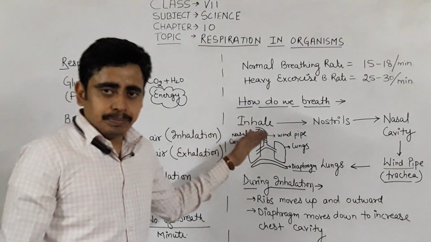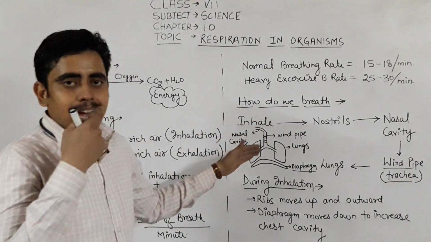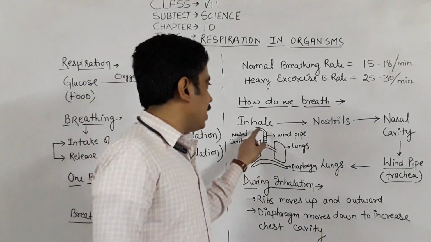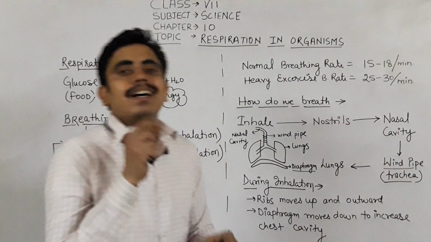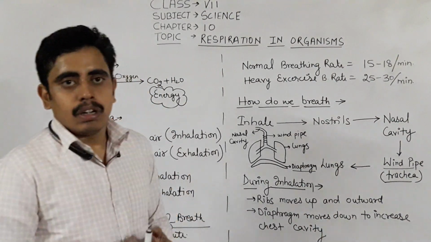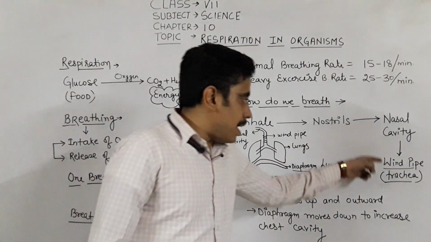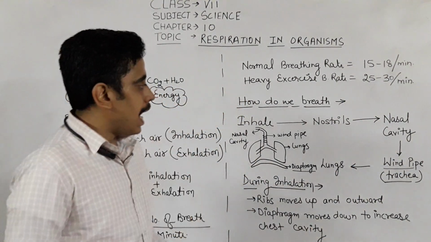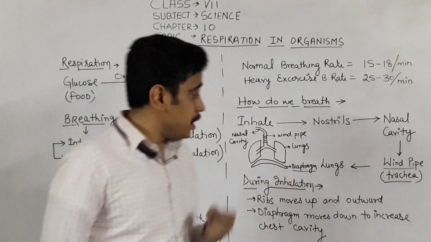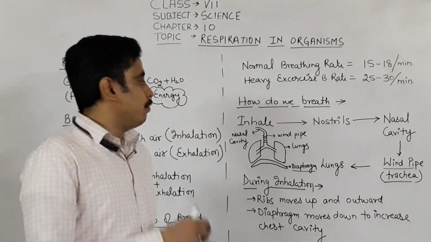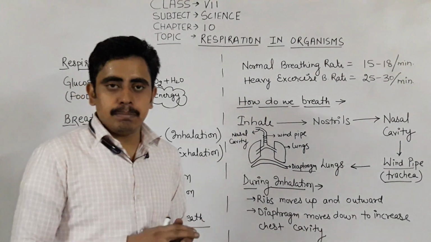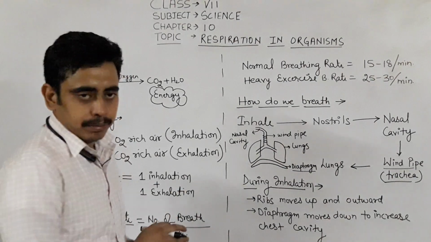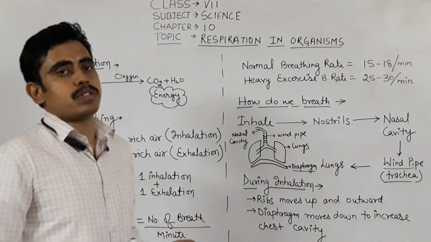So when we inhale, the air enters our body from the nostrils. From the nostrils it passes to the nasal cavity, which is the empty space present in the nose. From the nasal cavity the air passes to the windpipe, the pipe-like structure present just here, and from the windpipe the air goes into the lungs. Both of the lungs, where the oxygen is taken up by the blood, and the blood takes that oxygen to each and every cell of the body. This is how the inhalation process is done.